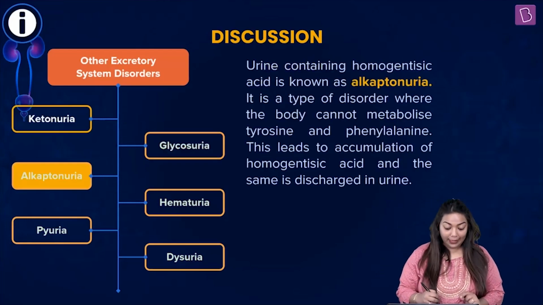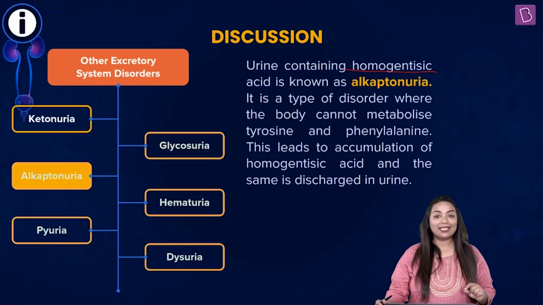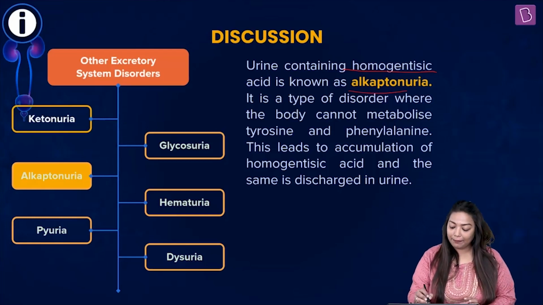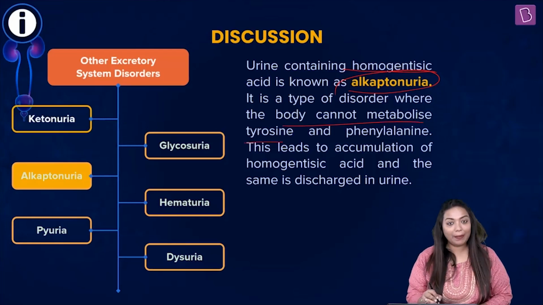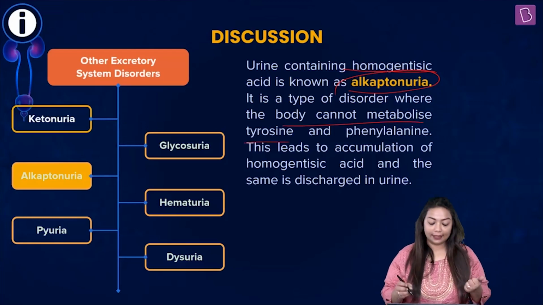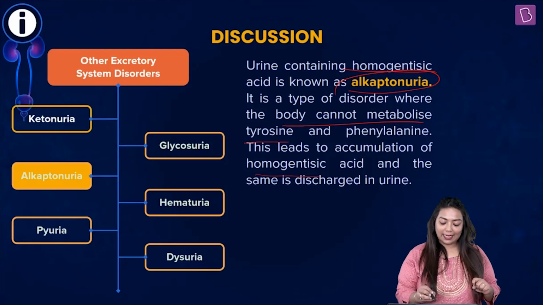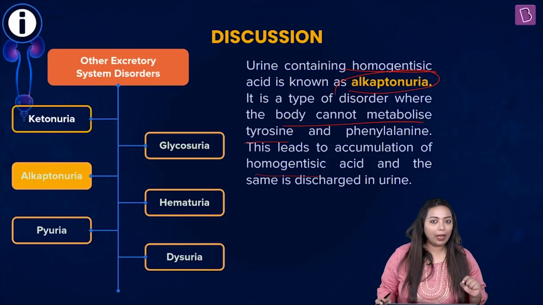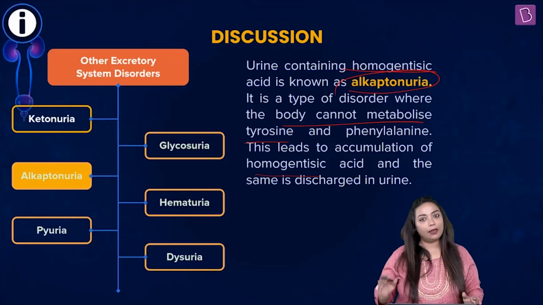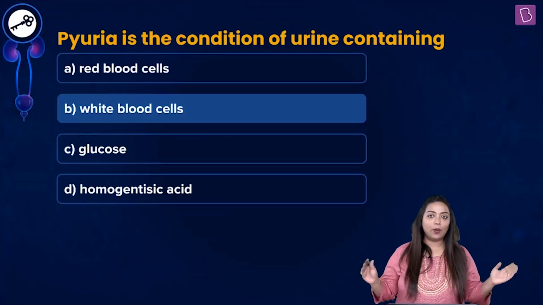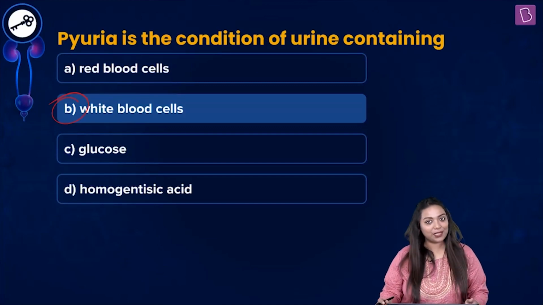Now, finally, there was something called homogentisic acid. This particular acid is seen in urine in a condition called alkaptonuria. It is a type of disorder where the body cannot metabolize tyrosine or phenylalanine. And this leads to the accumulation of homogentisic acid, and the same is discharged in the urine. And you know what happens? The presence of this particular acid also tends to give the urine a brownish or dark colored appearance. Further, let's mark our option. B happens to be the correct answer for this particular question.